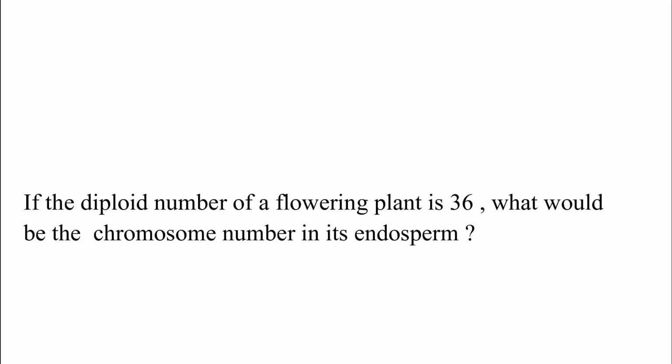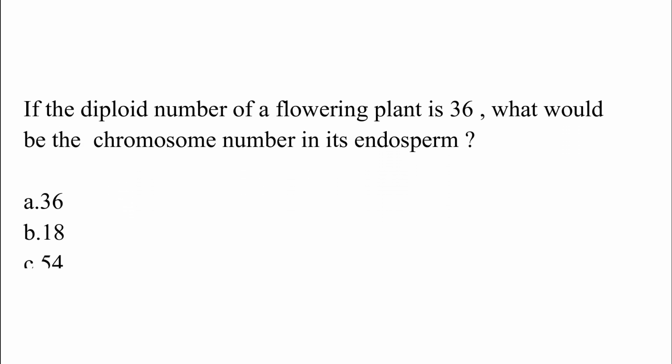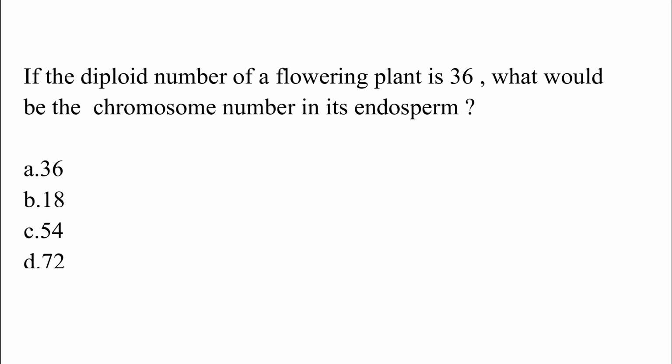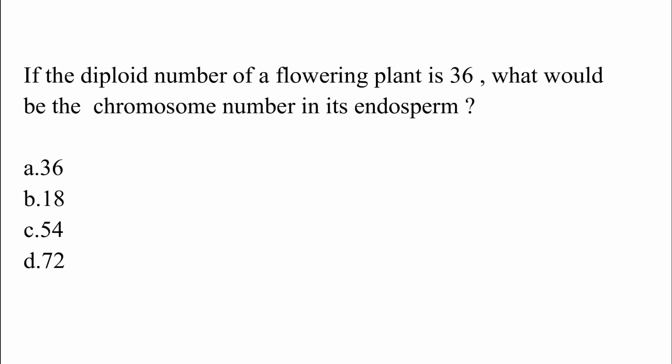If the diploid number of a flowering plant is 36, what would be the chromosome number in its endosperm? Option A, 36, option B, 18, option C, 54, option D, 72. The correct answer is option C, which is 54, because the endosperm is triploid in nature.